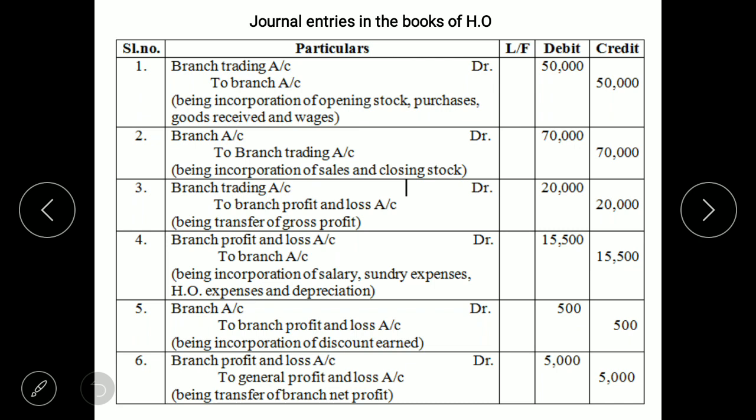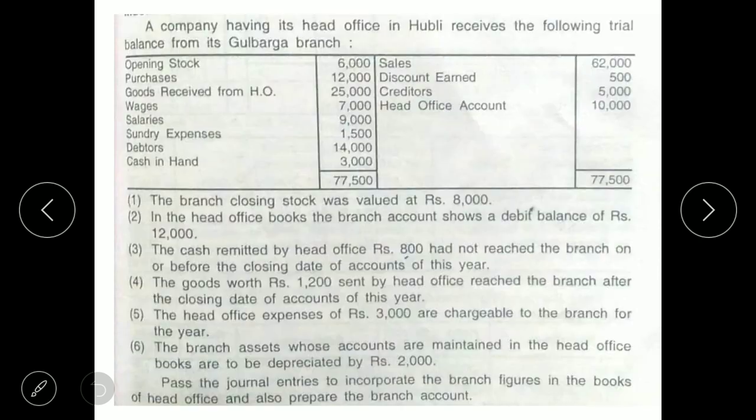Next we have to make the entries of profit and loss account. We'll see which are the entries of profit and loss account. Debit side, we are given salaries, sundry expenses. These are the 2 items given in the trial balance. We have to look at the adjustments also to see if there are any entries.